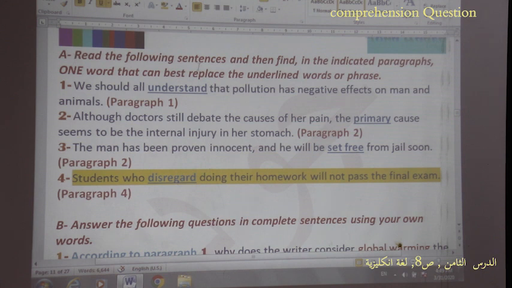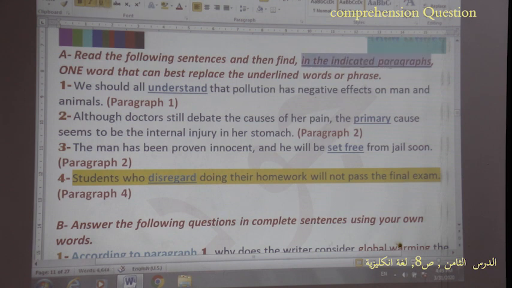A. Read the following sentences and then find the answer in the indicated paragraph. So pay attention and understand the meaning of the question before you answer, because it will be homework for you, and in the final exam you will be asked questions like these. So read the following sentences and then find the answers in the indicated paragraphs.